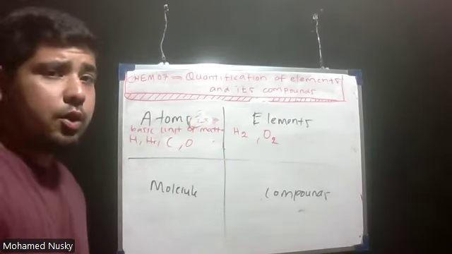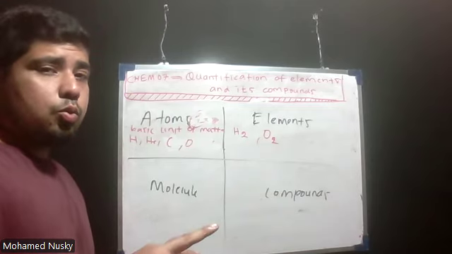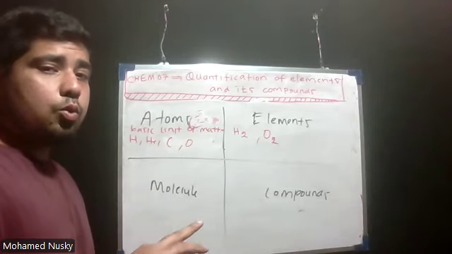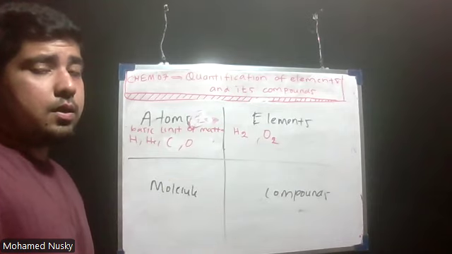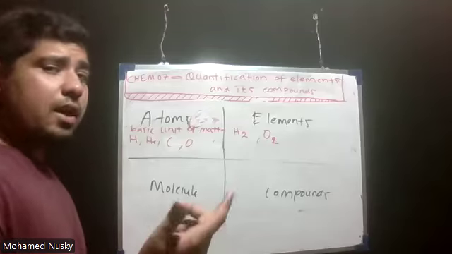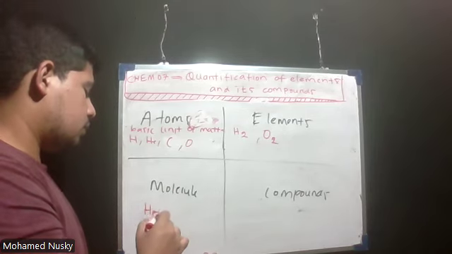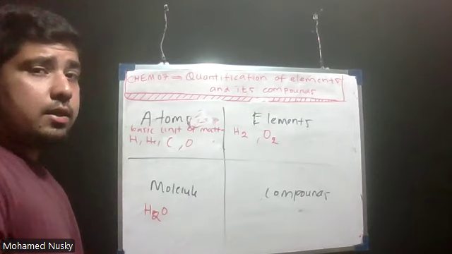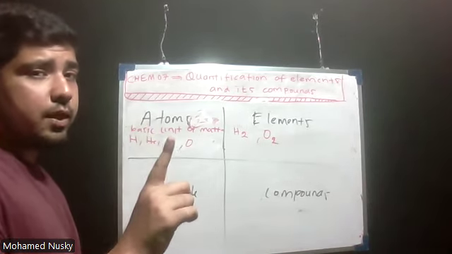Now we'll see molecule. What does molecule mean? Two or more atoms of different elements combined together to form the molecule. Example, let me take H2O. A molecule is not only made up of one type of atom.